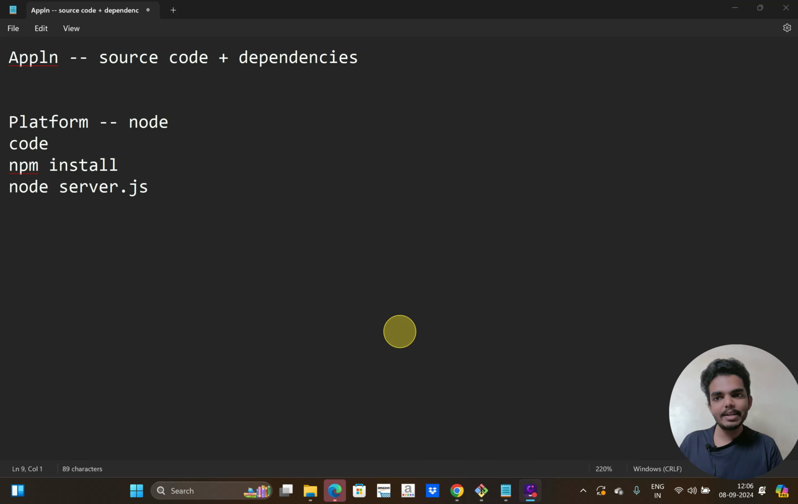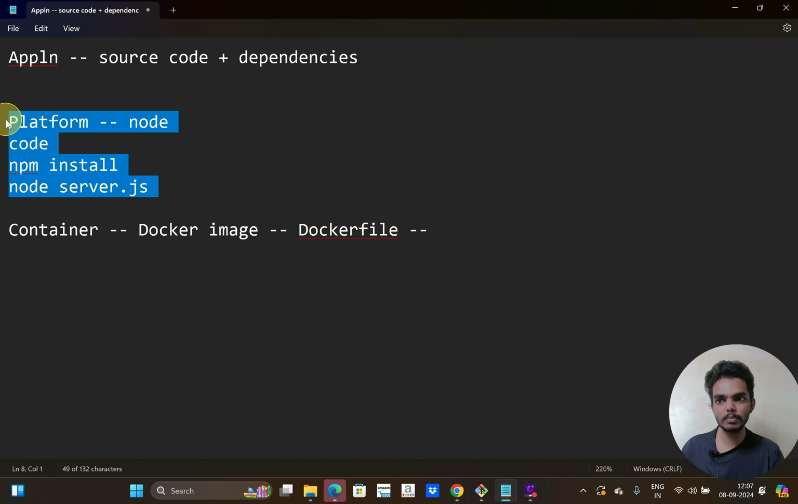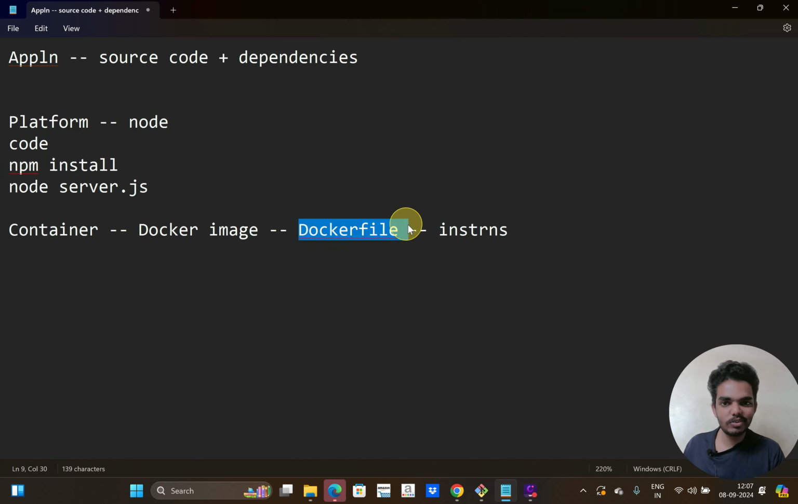Now let's see how we can deploy this using the container. We can't create a Docker container directly. We have to create it from a template. That template is nothing but a Docker image. To create a Docker image, we have to create a file. That file is the Dockerfile. This Dockerfile consists of a lot of instructions to carry out these particular actions. So let's create a Dockerfile now.